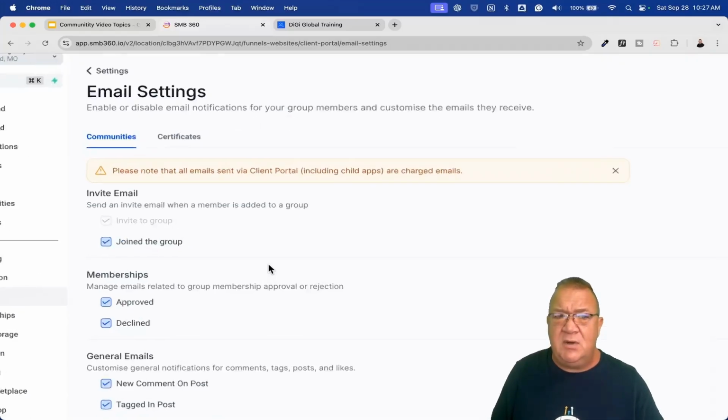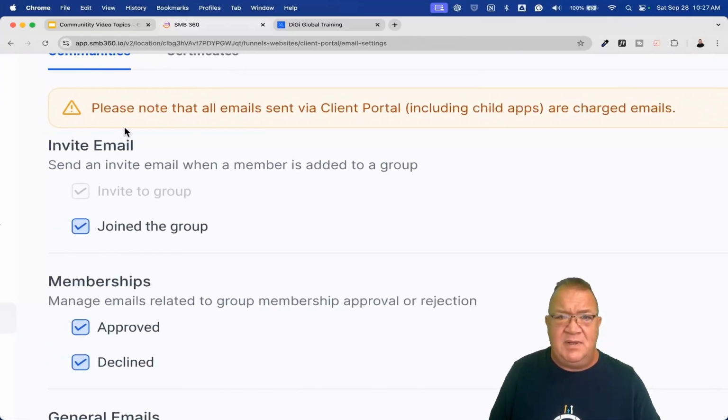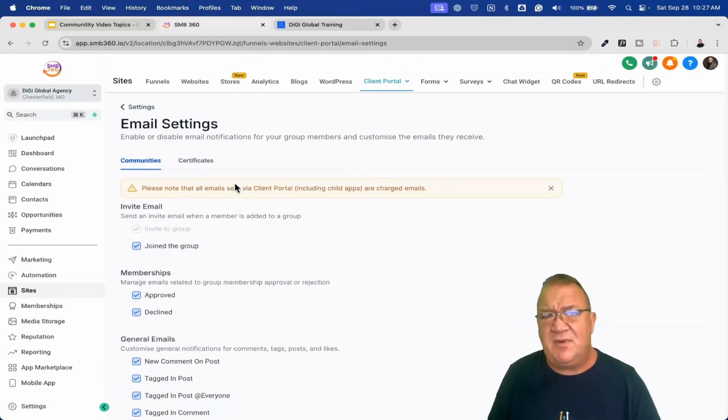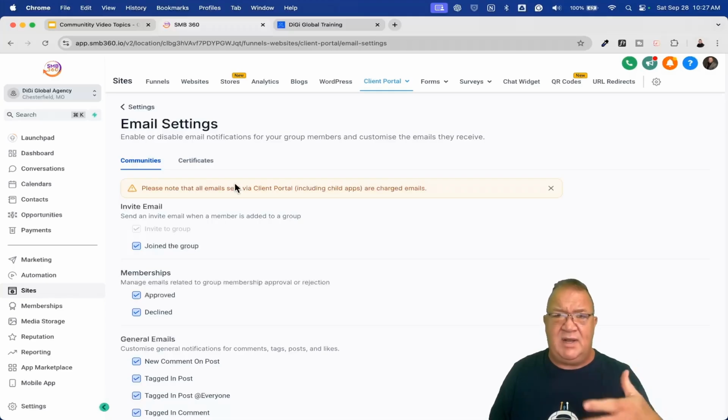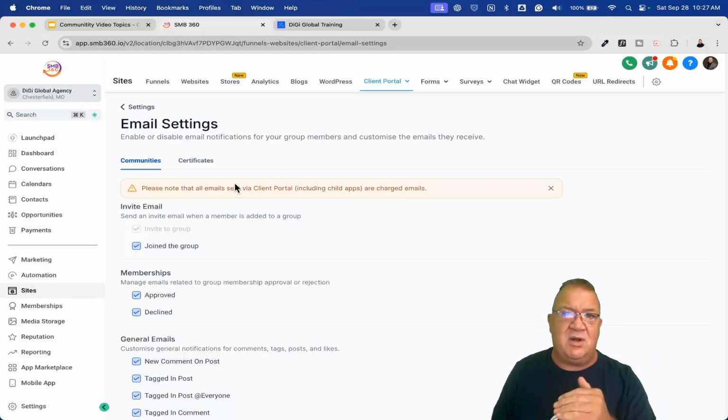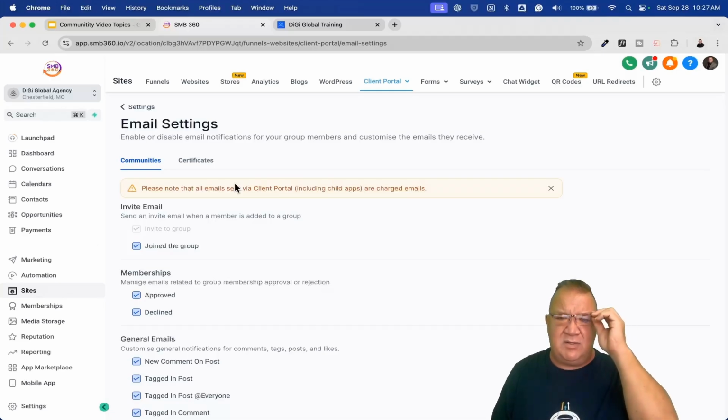Now, one other note that I want to sit back and note about. Please note that all emails sent via client portal, including child apps, are charged emails. Okay, you don't get these emails for free. The emails cost money. Again, if your clients are using this and you've got the slider on the SaaS configurator and you're charging them so much per email, every time that email goes out, they're being charged that for their community. So it is going to be an extra cost.